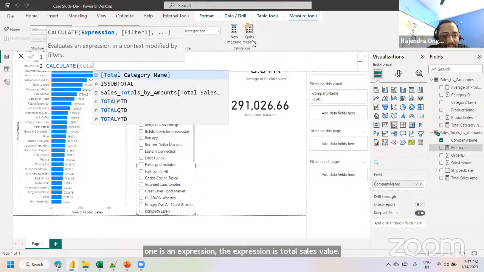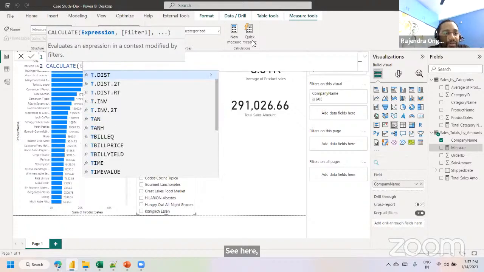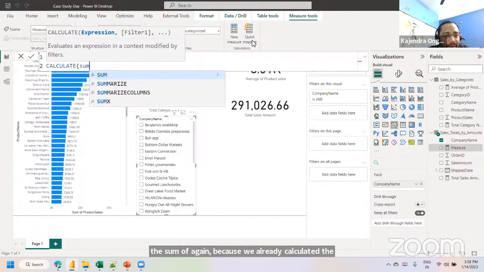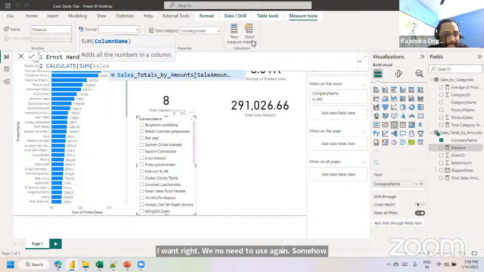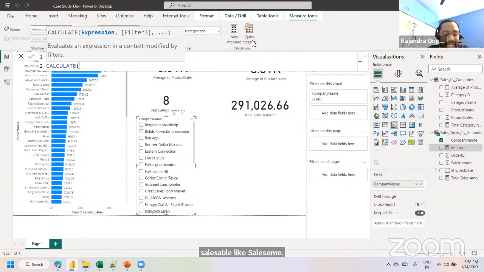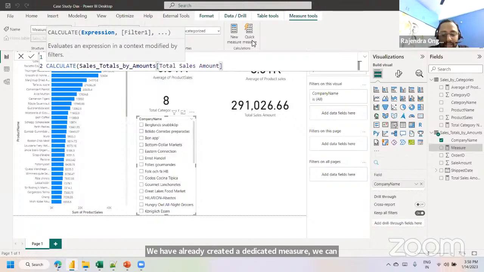See here, total, we can try to reuse it. We don't need to use the sum of again, because we already calculated the total sales amount, right? We no need to use sum of sales amount again. We have already created a dedicated measure, we can reuse it. Total sales amount, comma.